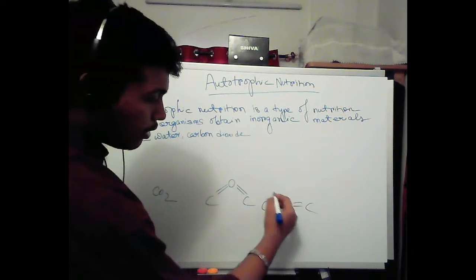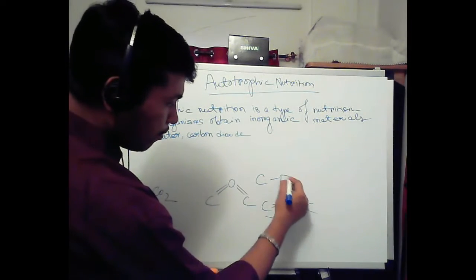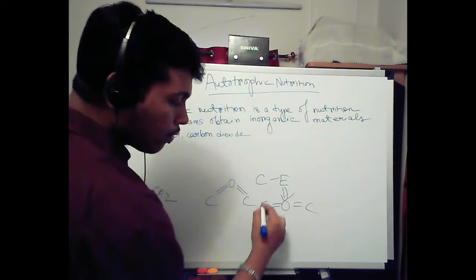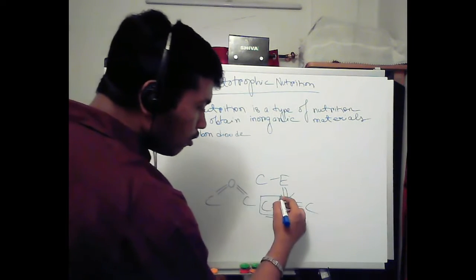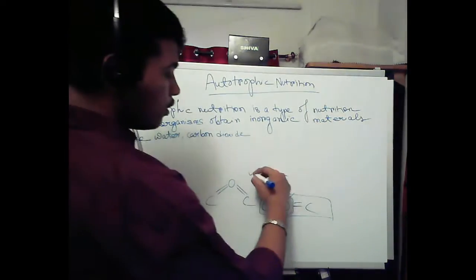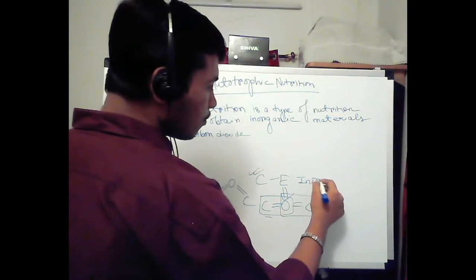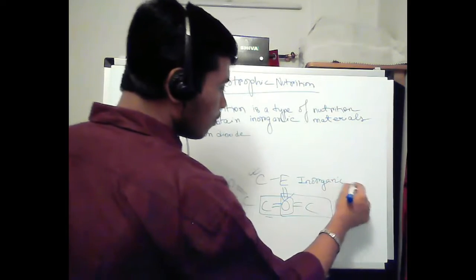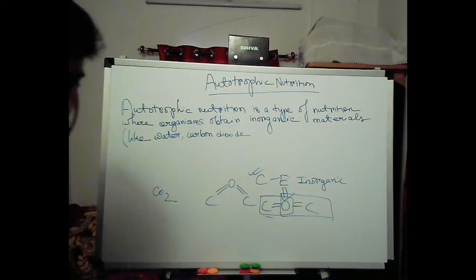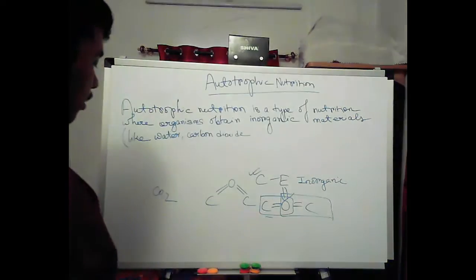So the next thing you can see is a carbon-element bond. The element is oxygen. So carbon-element bond over here, same over here. If this is true, this is inorganic, right? Remember the previous criteria I had asked you to note down. It was pretty important. That's the reason I had asked.